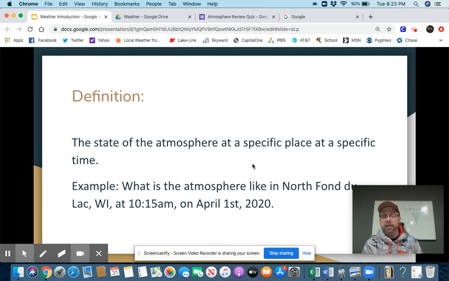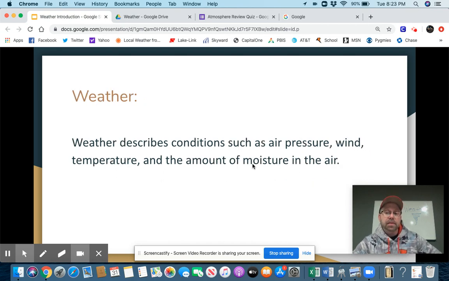So an example of that would be the atmosphere in North Fond du Lac, Wisconsin at 10:15 a.m. on April 1st, 2020. Then we can get down to what are those atmospheric conditions at that place and that time, and then we're talking weather. All right? Specific place, specific time.